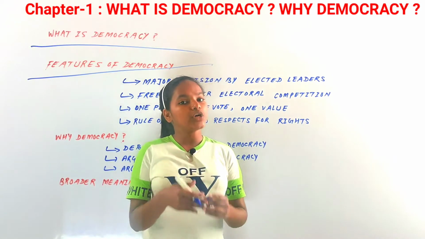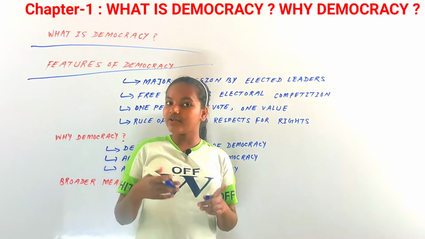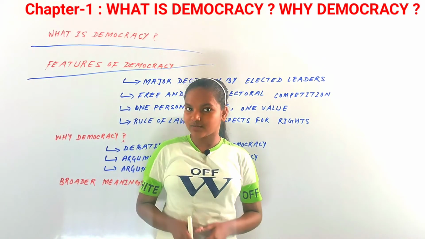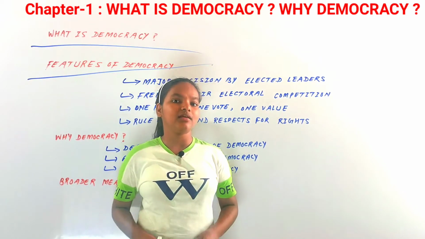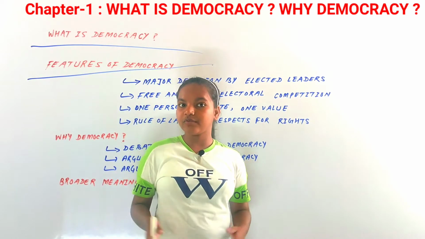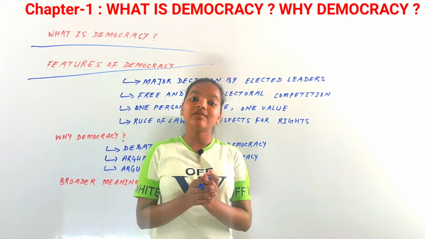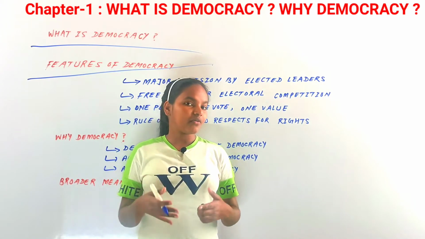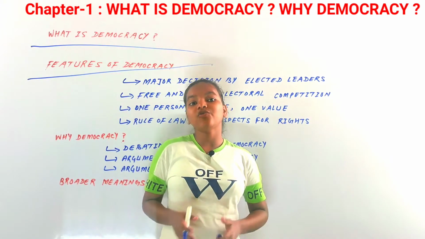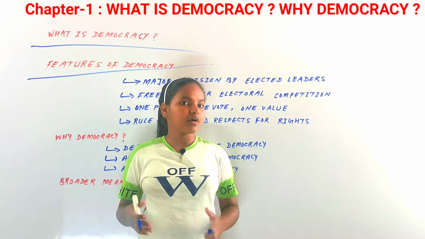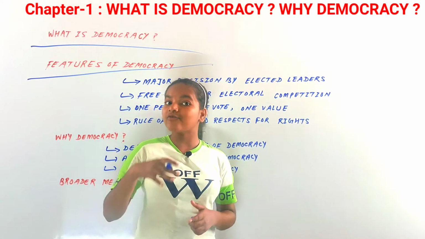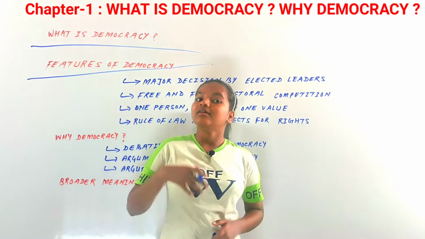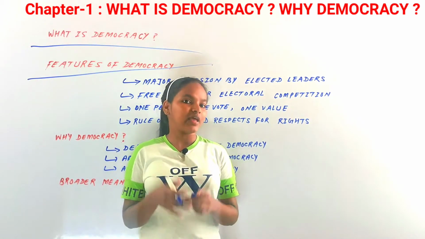There are many questions raised by this definition, and now we will try to answer them by looking at the features of democracy. We will mainly discuss four features of democracy and see how they connect to the definition. To distinguish a non-democratic form of government from a democratic one, we have to understand the meaning of each word in the simple definition of democracy that we discussed.